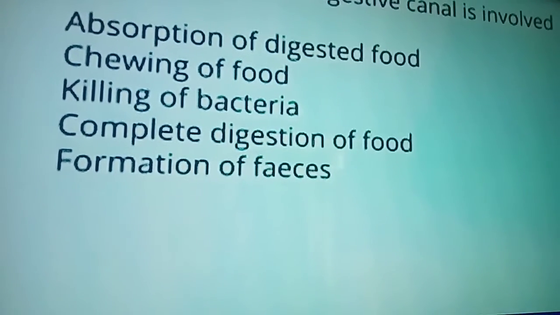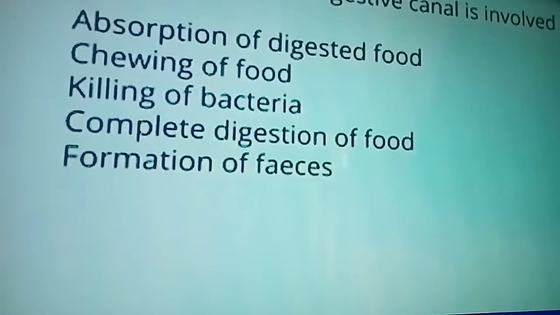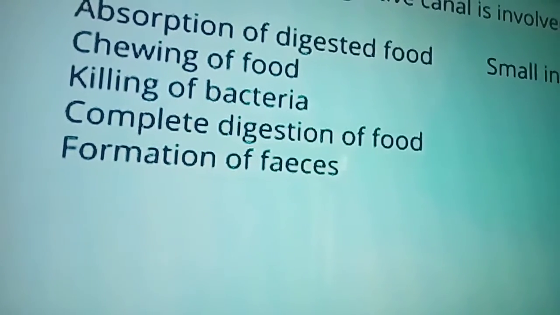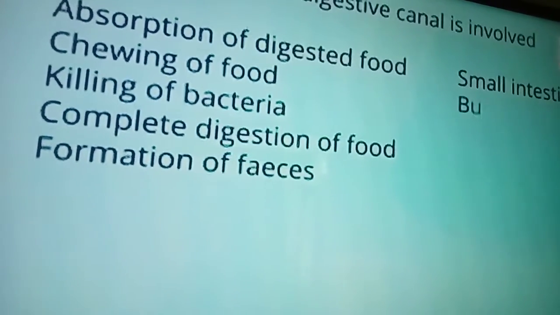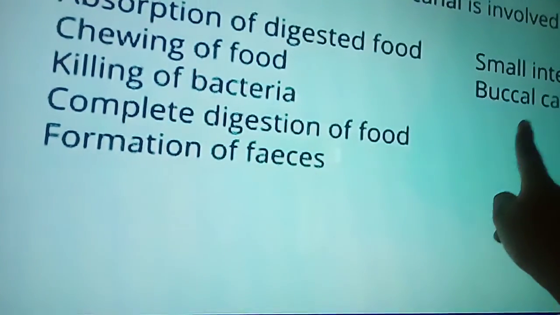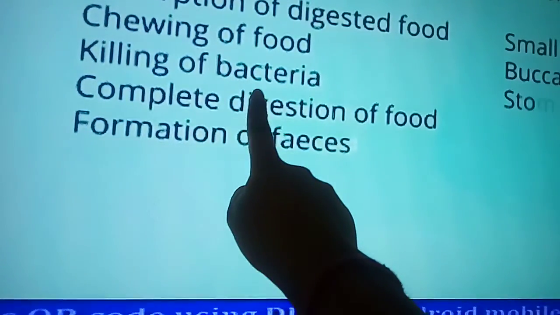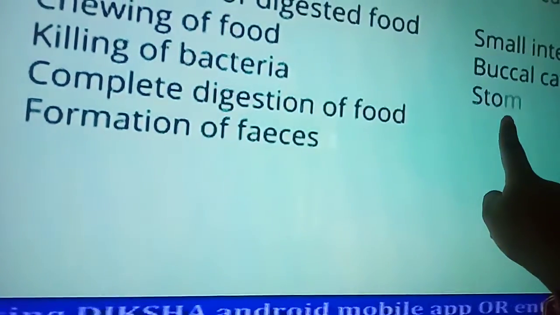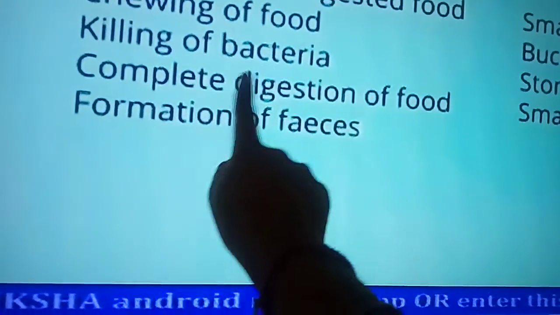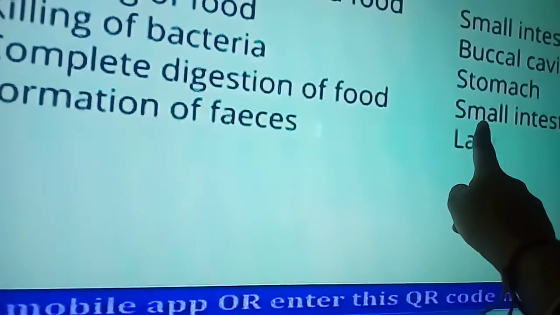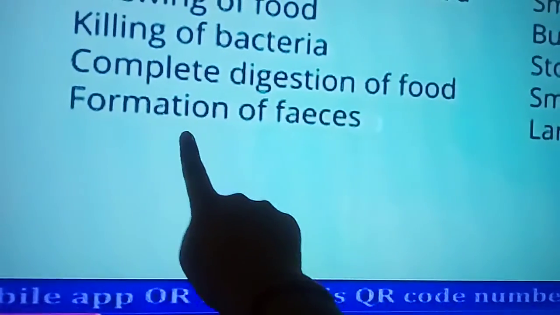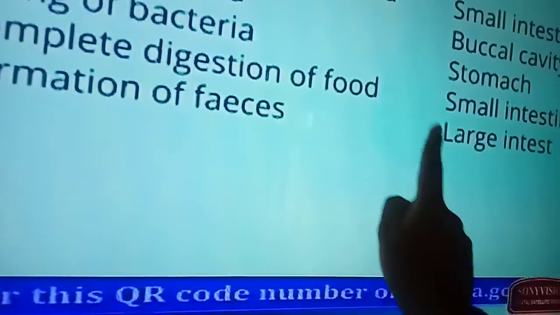The answer is: absorption of digested food, small intestine. Chewing of food, buccal cavity. Killing of bacteria, stomach. Complete digestion of food, small intestine. Formation of feces, large intestine.